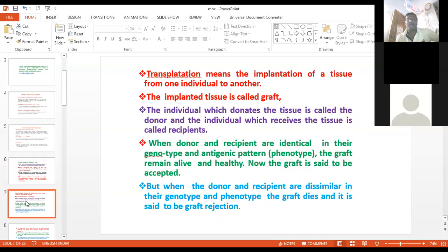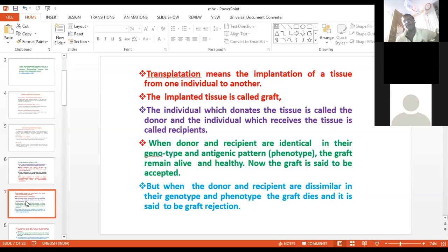Now, what is transplantation? The very simple meaning of transplantation is implantation of a tissue from one individual to another. For example, if a person's both kidneys fail, they require one kidney for survival.